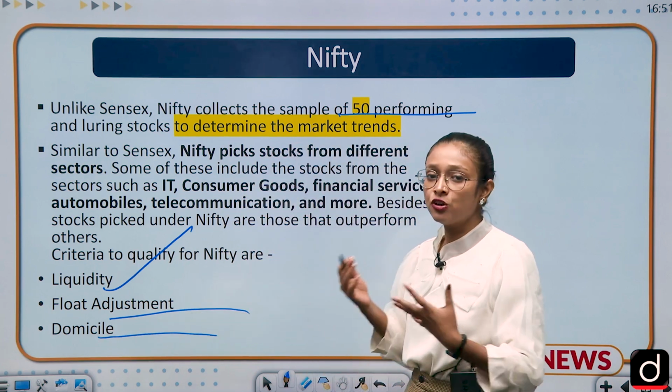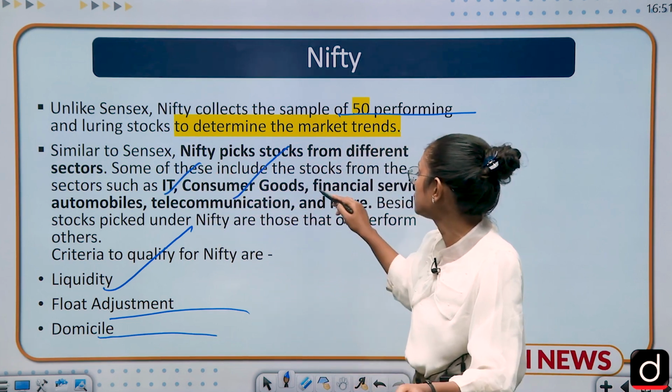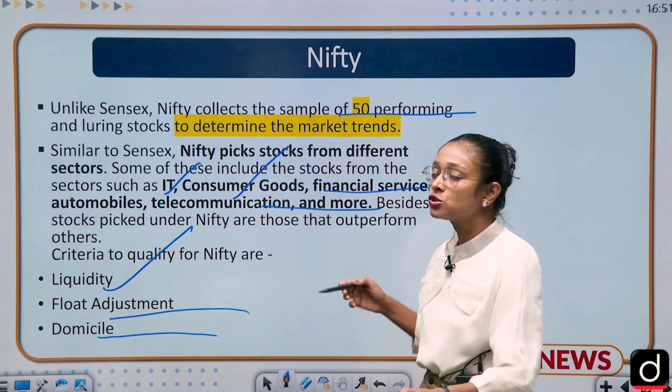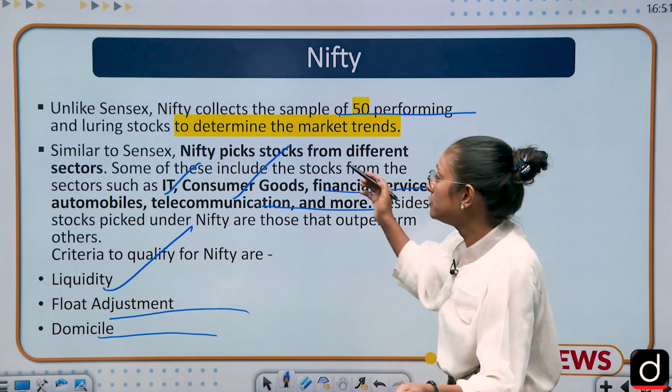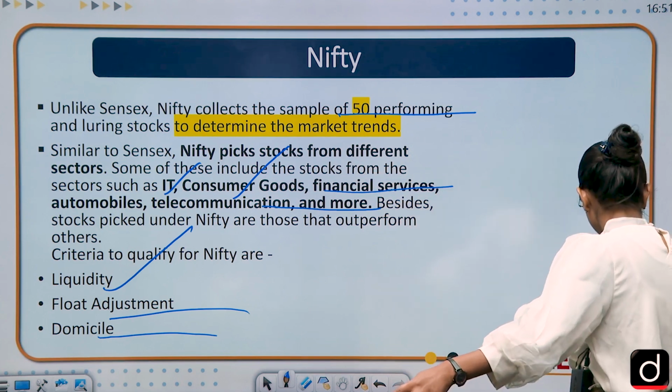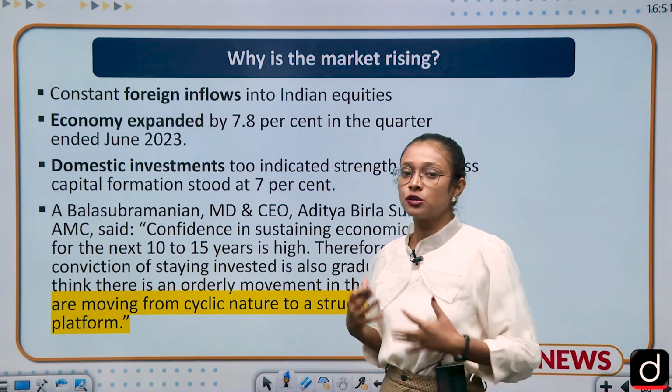So here a variety of companies are listed in Nifty, such as IT companies, consumer goods, financial services, telecommunication. All these companies are part of the Nifty group. So moving to the next slide. The next slide is about why the market is rising. What are the reasons for the market rise?